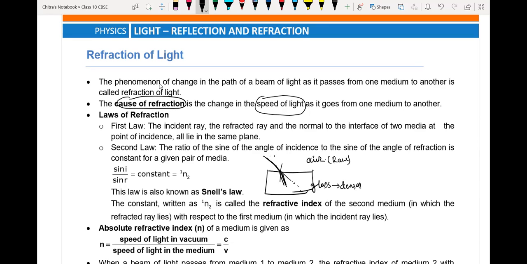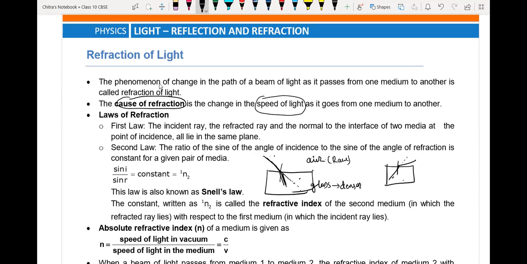And when a light ray enters from a denser medium to a rare medium, suppose here we have again one glass, and here we have the light ray incident on that surface. It will move away from the normal like this.